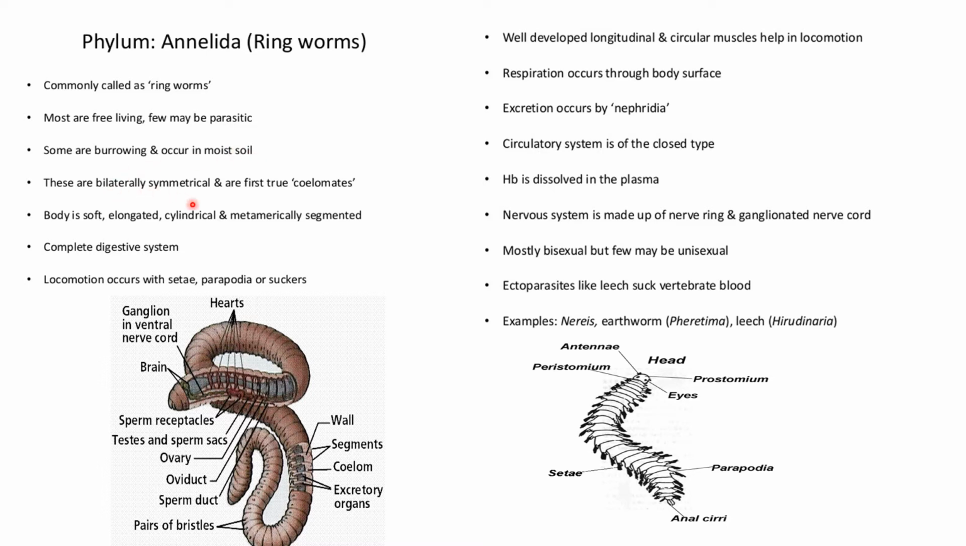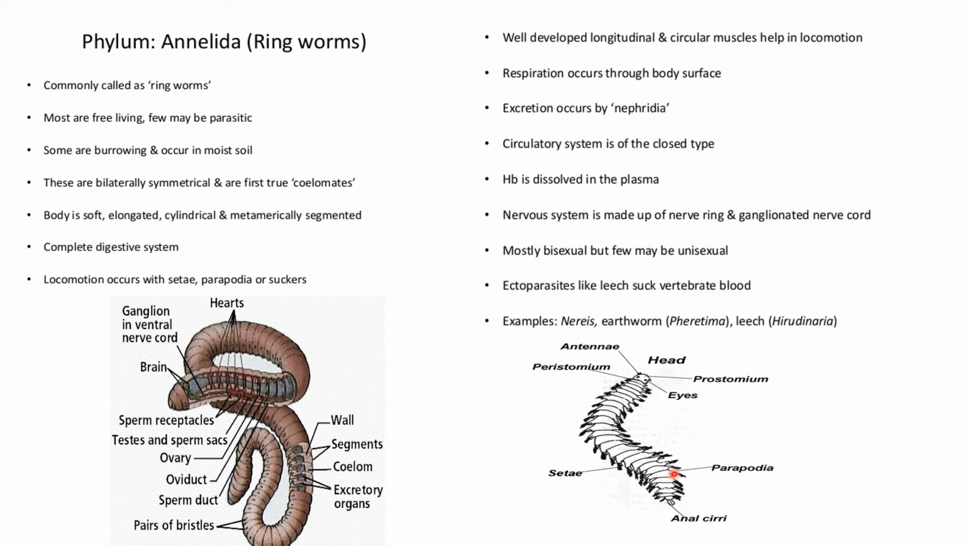They are bilaterally symmetrical and coelomate. Till now, what we saw, there was no true body cavity, but from now there will be a true body cavity present. The body is soft, elongated, cylindrical, and metamerically segmented. That means segmentation is present now. Complete digestive system. Locomotion occurs with setae, as you can see over here.